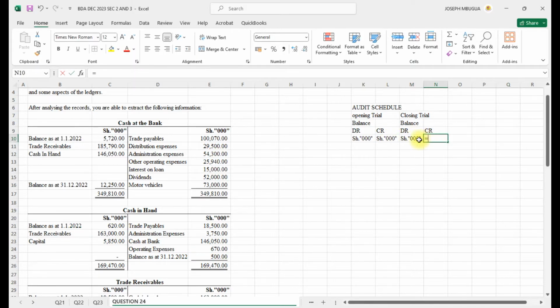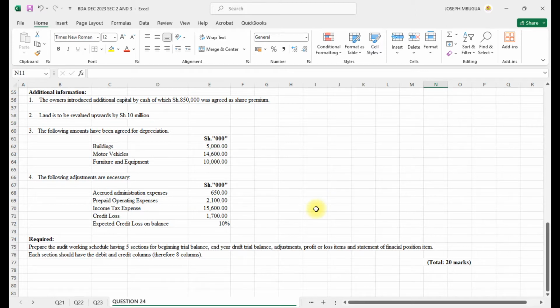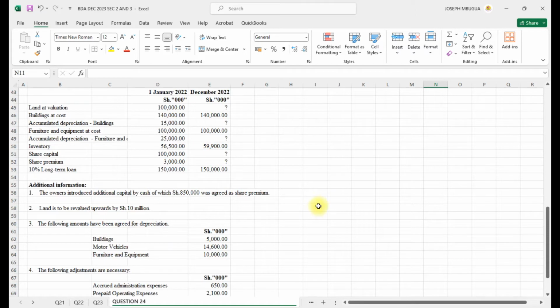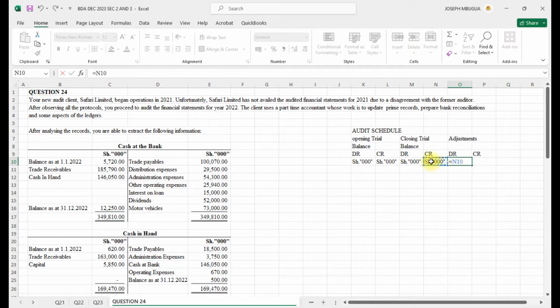Then we have the adjustment. After the closing, we have the adjustment, the end of year draft trial balance, then adjustment. Shall have our adjustments. Then adjustment, we have the debit and the credit, and the shillings in thousand.